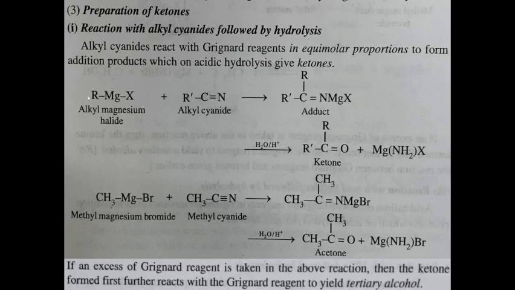So we have taken Grignard reagent here, alkyl cyanide R C triple bond N, and then it forms an adduct R dash C R double bond N MgX, and which upon hydrolysis then we get a ketone, and then magnesium NH2X.